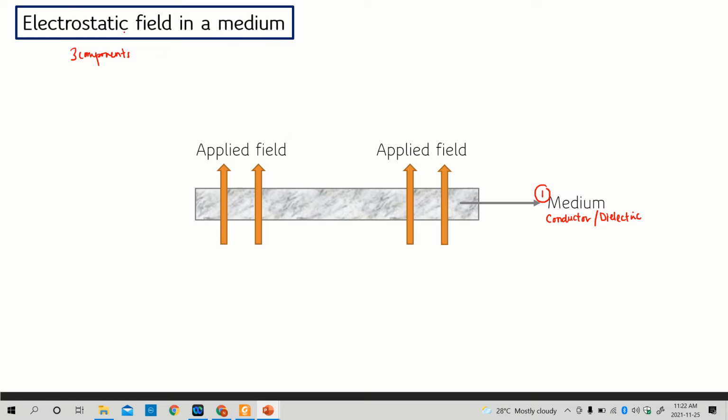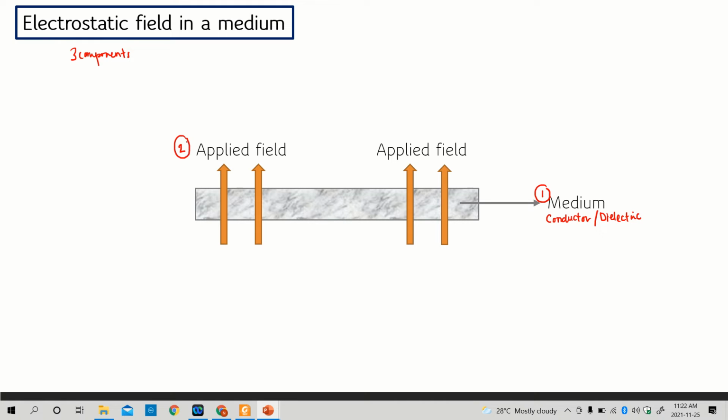However, since this chapter discusses electrostatic field, we assume that all the applied field is electrostatic field. In the real world, it can be electrostatic or magnetostatic, but in this course we will deal only with electrostatic field. This is number two.